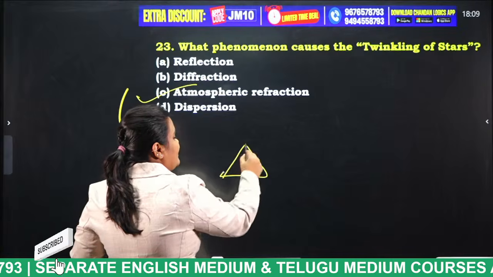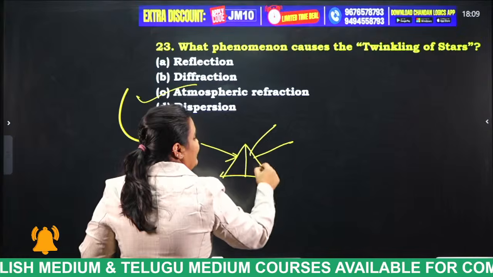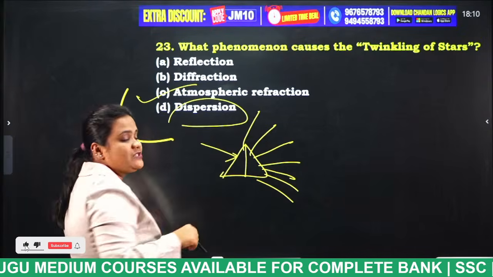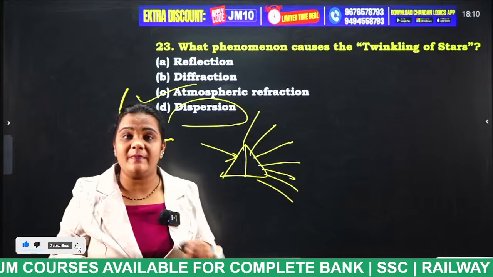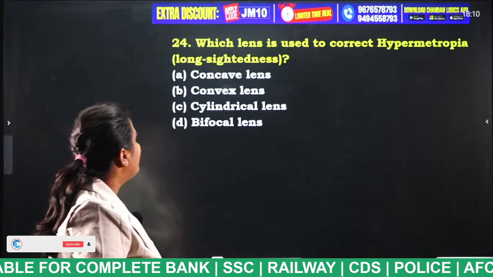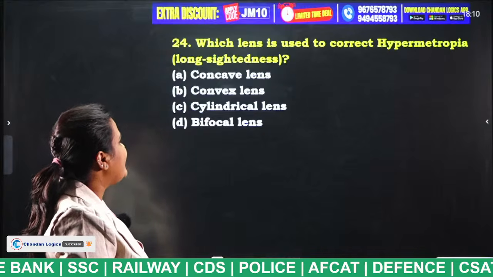So this is a prism. If light hits it, it will be split into the different Vibgyor colors. That phenomenon is known as what, students? Dispersion. Splitting of light is known as dispersion. Okay. Next. Which lens is used to correct hypermetropia, long-sightedness?